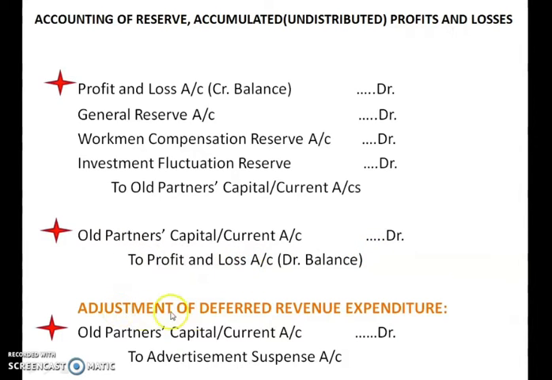And one more adjustment related to deferred revenue expenditure. An example of deferred revenue expenditure is the advertisement suspense account. So if this item is there in your question, that is, in the balance sheet on the asset side, if you find the advertisement suspense account, then what should you do? You should debit the old partners' capital accounts and credit the advertisement suspense account. This is the same as what you studied in the previous chapter.